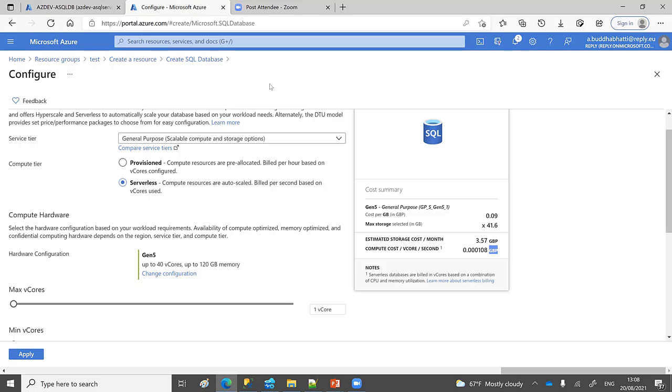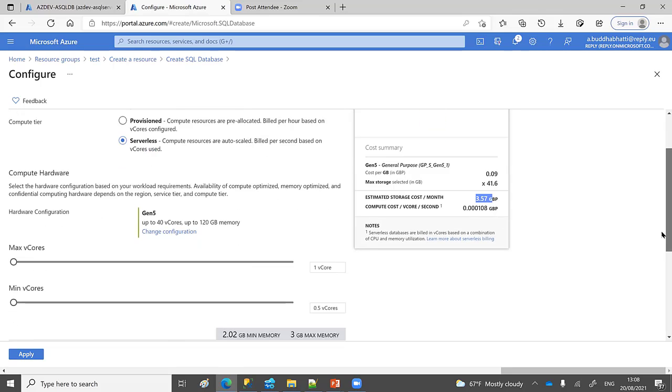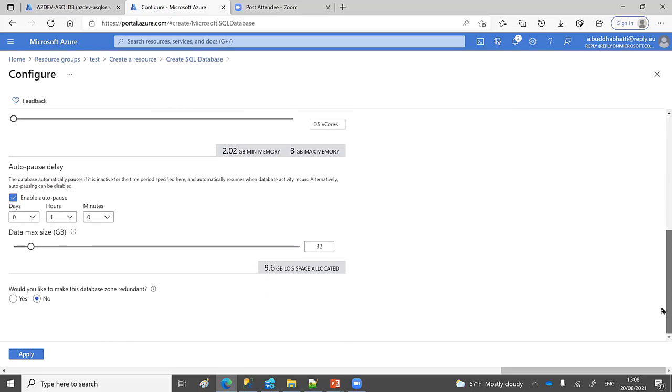But for that you need to choose this option first of all, serverless, and you will get roughly maybe that much amount. Here we need to set auto pause. So if we are not using them, then they will automatically pause, so we won't get any charge for that. These are the settings for that, and let's keep all other settings as default.